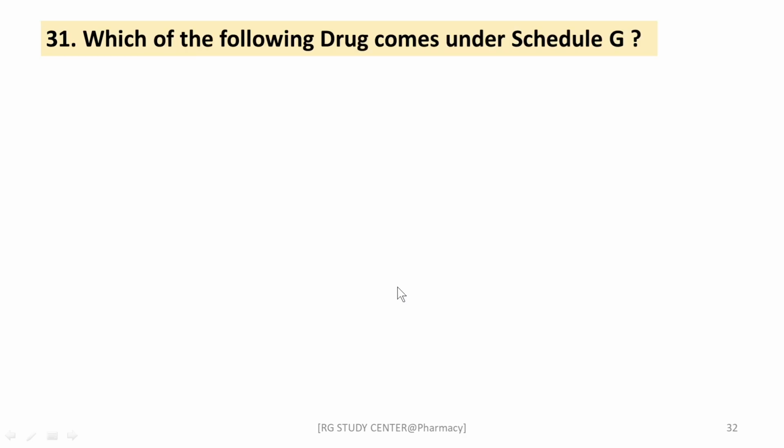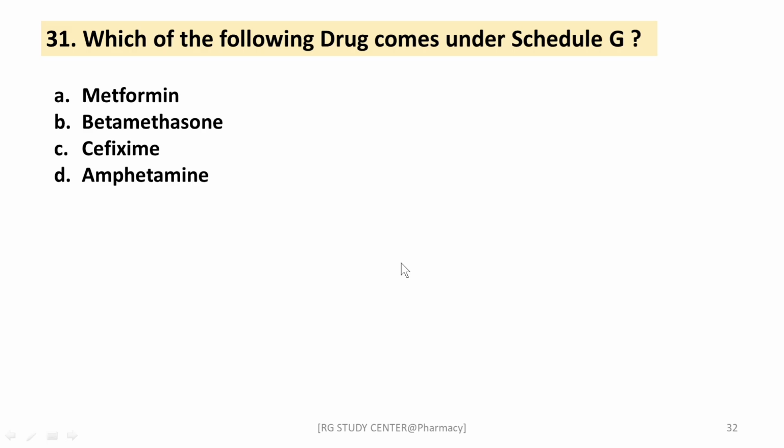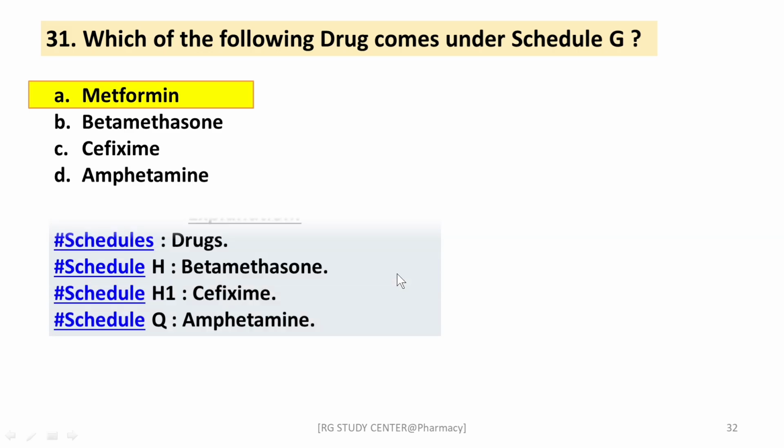Okay, the next question is, which of the following drugs comes under schedule G? Right, options are metformin, betamethasone, cefixime and amphetamine. The right answer is metformin. Under schedule G, metformin comes in. Under schedule H, the drug betamethasone comes, under schedule H1, the drug cefixime, and schedule X, that is amphetamine. These are the different drugs with respective schedules.